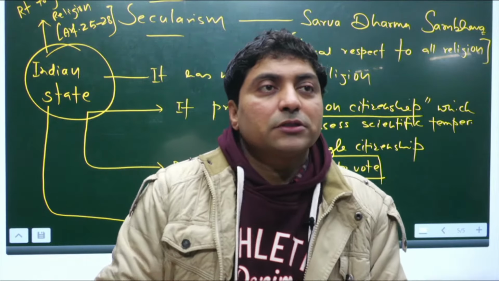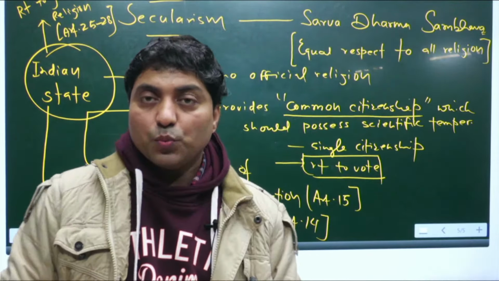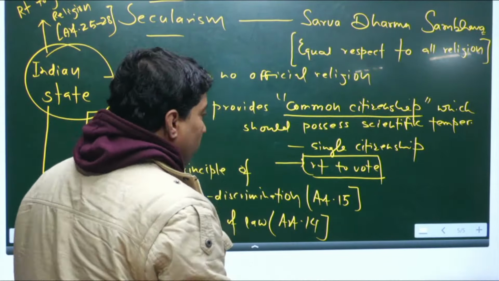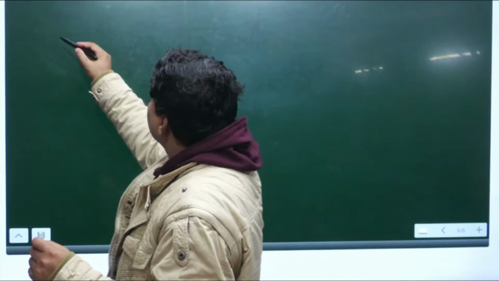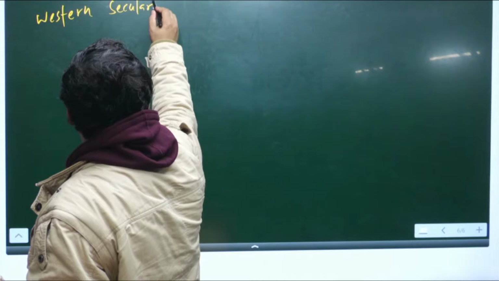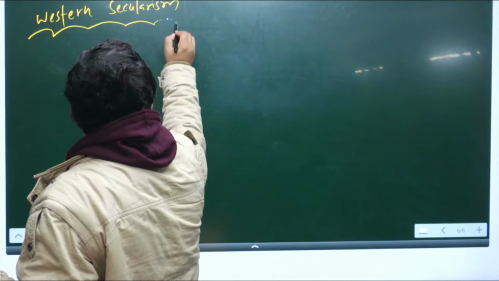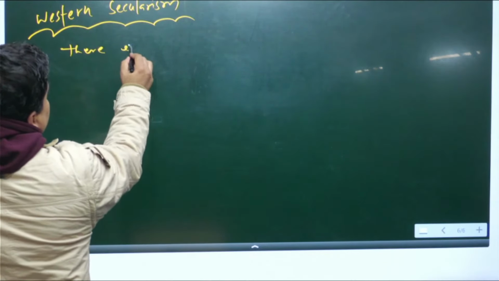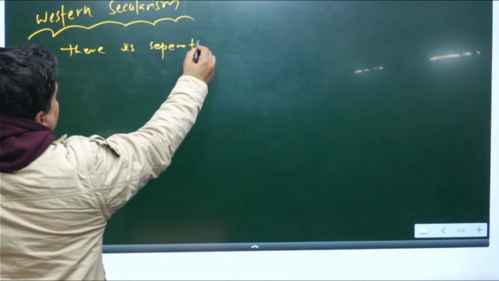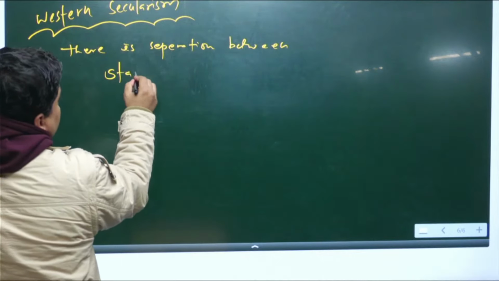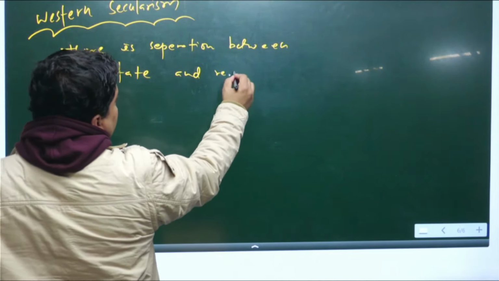Now if you look at the Western state, it keeps separation from religion, right. If you look at Western secularism, there is a separation between state and religion, right.